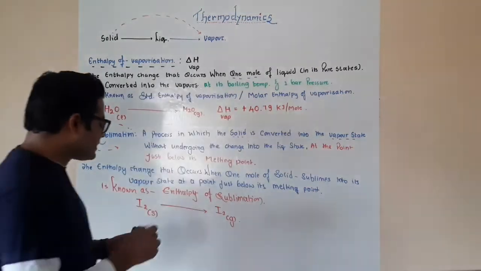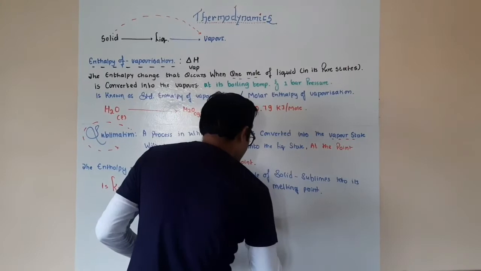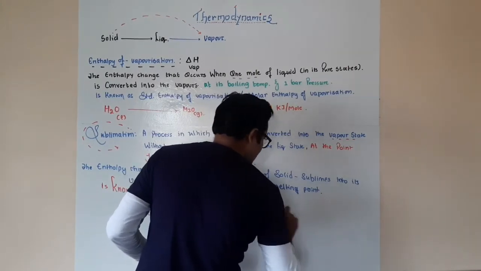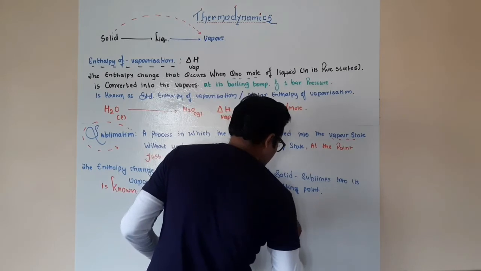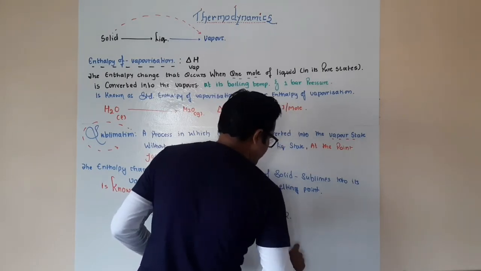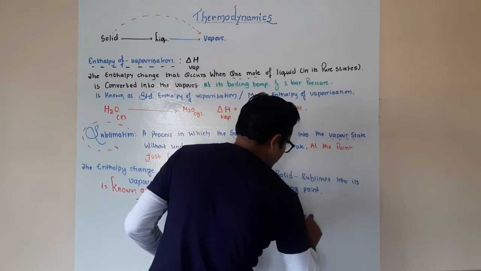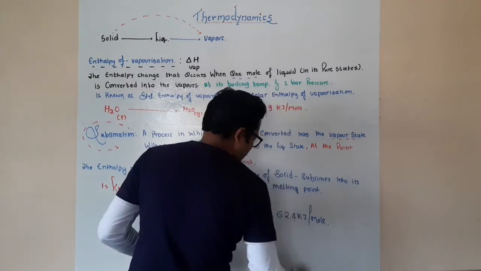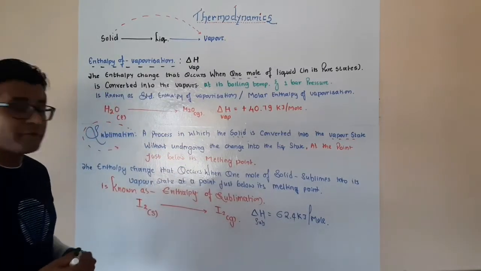The energy change required, delta H of sublimation, is going to be around 62 kilojoules per mole. Alright, sorry for that.